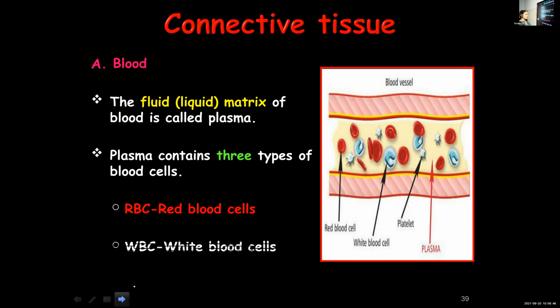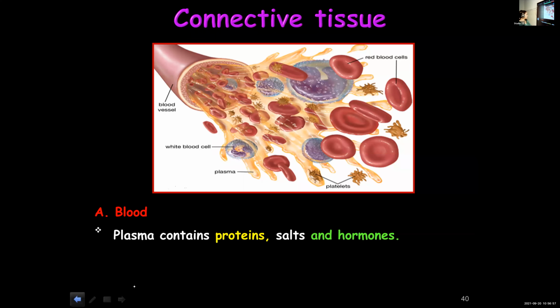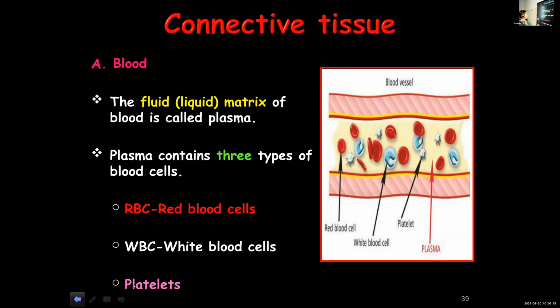Red blood cells. Prarthana, how are you now? Fine, ma'am. Okay. Platelets. You saw that? Once again, I will show it. Red blood cells. Children.